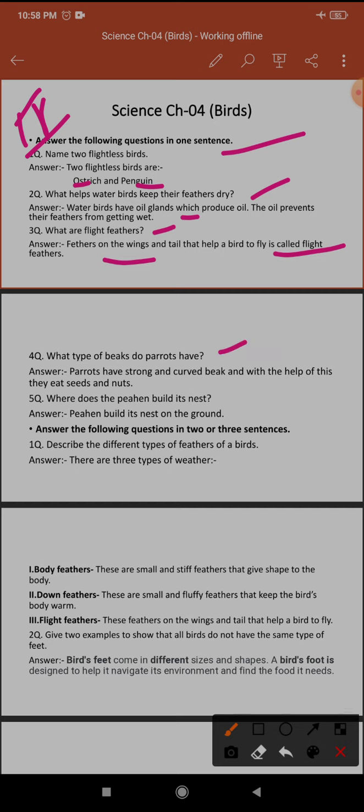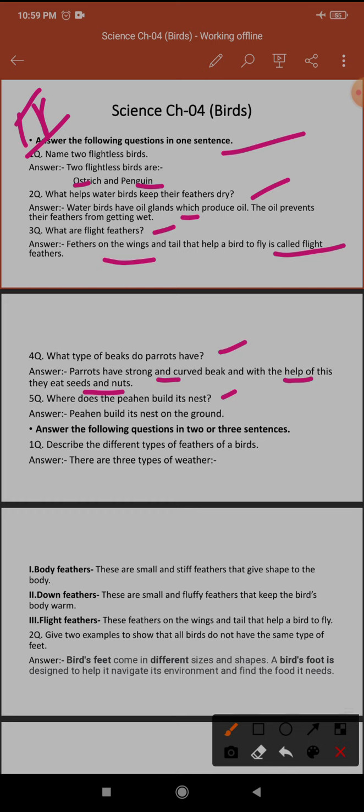Next question: what type of beaks do parrots have? Parrots have a strong and curved beak, and with the help of this they eat seeds and nuts. Some people keep parrots as pets.